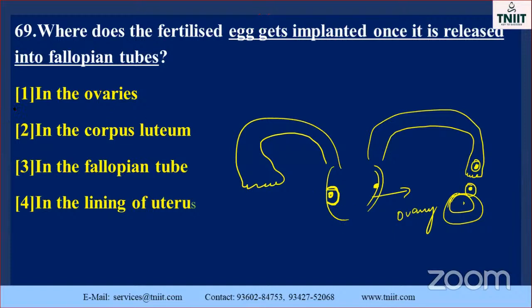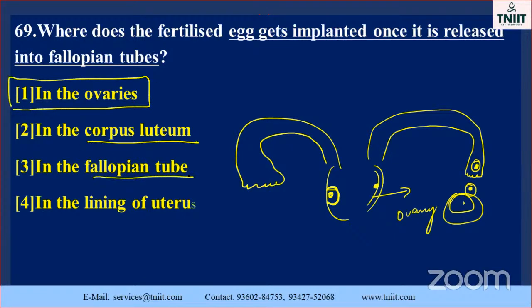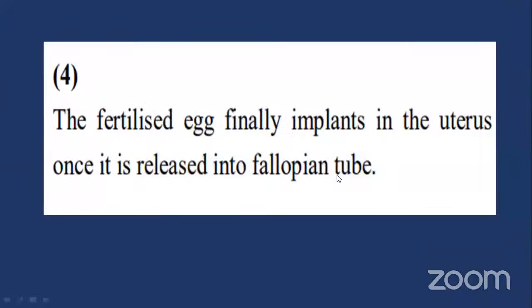So the option is which one, you know? Not the corpus luteum, not the fallopian. This is called the fallopian tubes. Lining of uterus. No. Uterus lining is not there. Ovary. That is very, very important. This is called the ovary. So the option is which one, you know? The first one is the correct. Sorry.